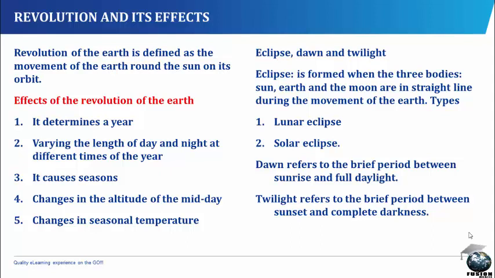The length of the day and night varies depending on the position of the Earth in relation to the Sun. In the northern hemisphere, during the winter around December 22nd, as we go northwards, the hours of darkness increase, while in the southern hemisphere, the period of daylight increases towards the South Pole on December 22nd.